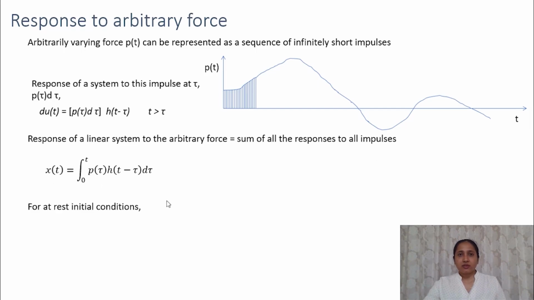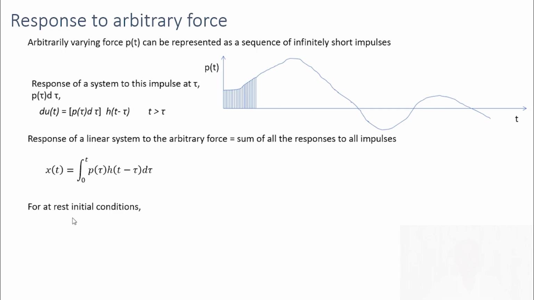So if we have zero initial conditions, that is at time equal to 0, if our displacement and velocities are 0, then our responses will be, for damped systems, we can find the response as this, where this p tau is the expression for this arbitrary force.